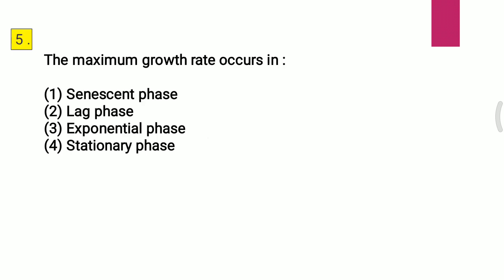Question fifth. The maximum growth rate occurs in: first, senescence phase; second, lag phase; third, exponential phase; fourth, stationary phase. The correct answer for the fifth question is the third one, that is exponential phase.